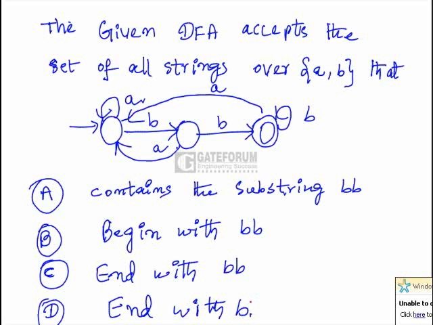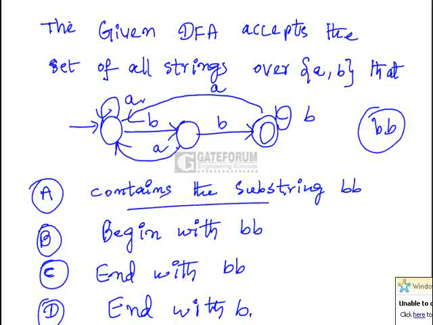When a DFA accepts the set of all strings over a, b, here this is the final state. What is the minimum string accepted here? BB. The minimum string accepted is BB. So let us take option A, contains the substring BB. Substring BB means you should accept BBA also. BBA contains substring BB, but from the starting state, BBA goes again to the starting state. It is not going to the final state. So that is why substring is wrong.